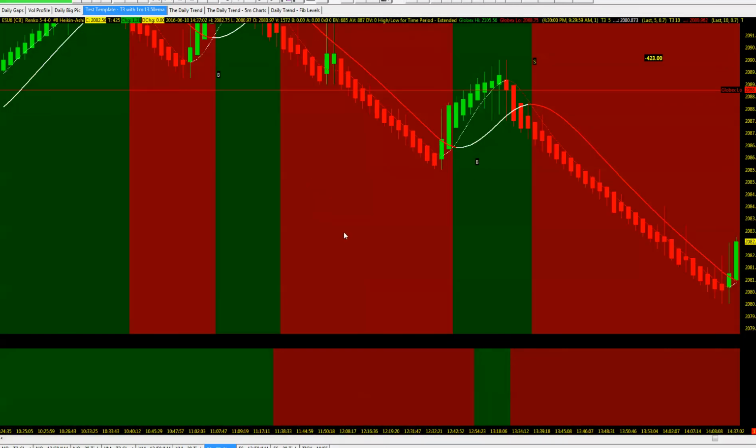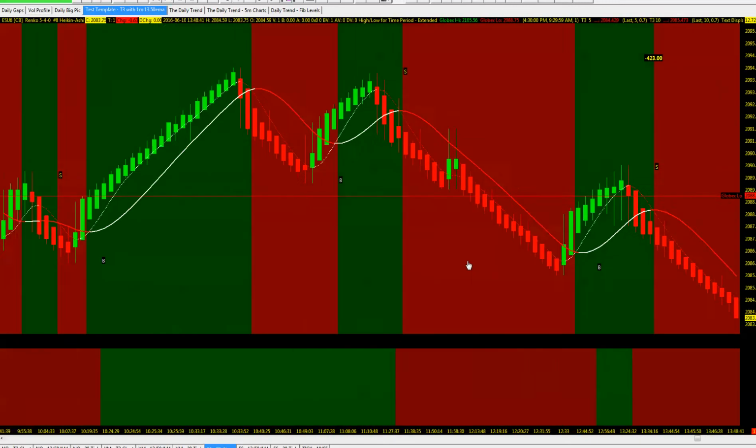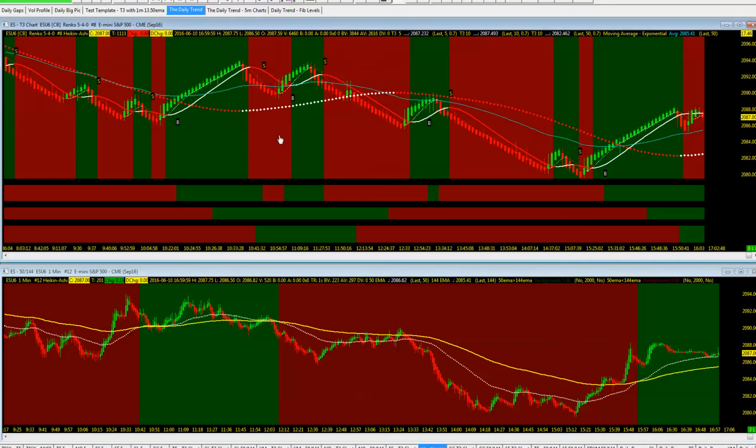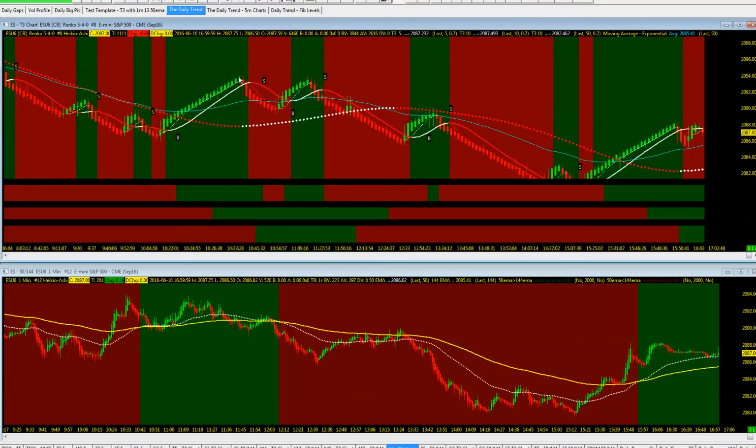We're looking at moves like this. If we go back and take a look at the daily trend, we're looking at these kinds of moves right here, where we see Heikin Ashi bars in trend and say, well, that's not exactly the golden standard setup. So is there a way I can enter on that?